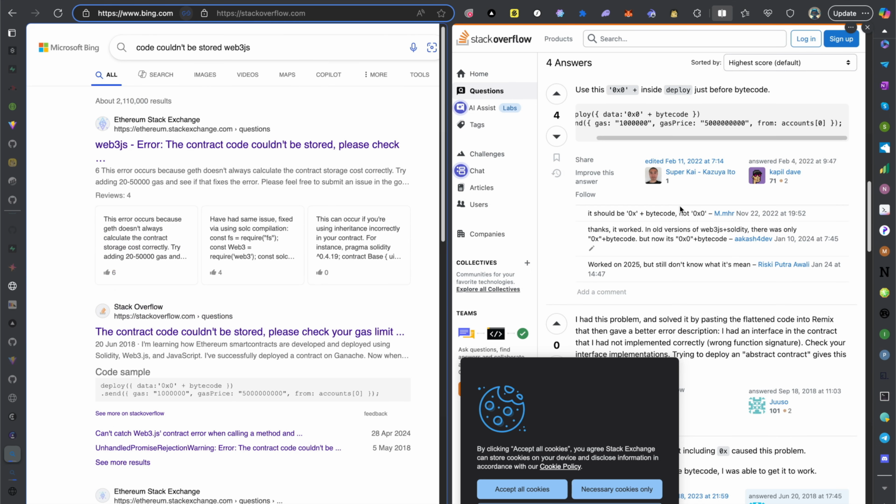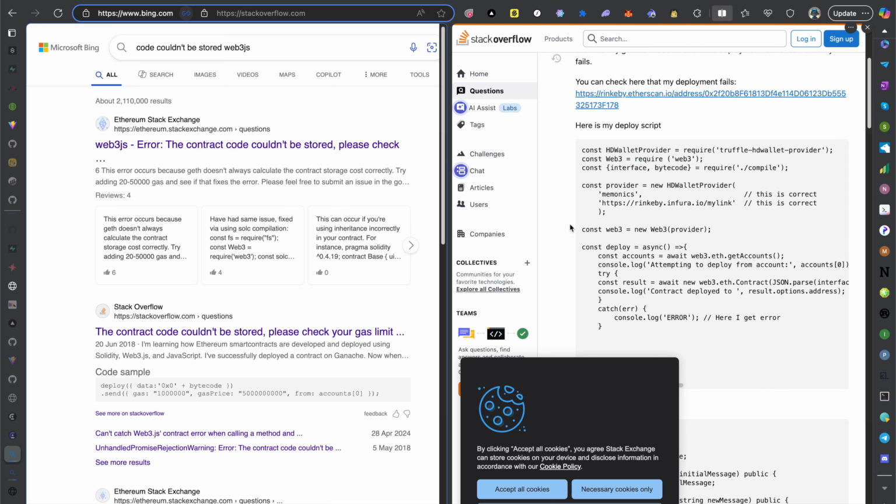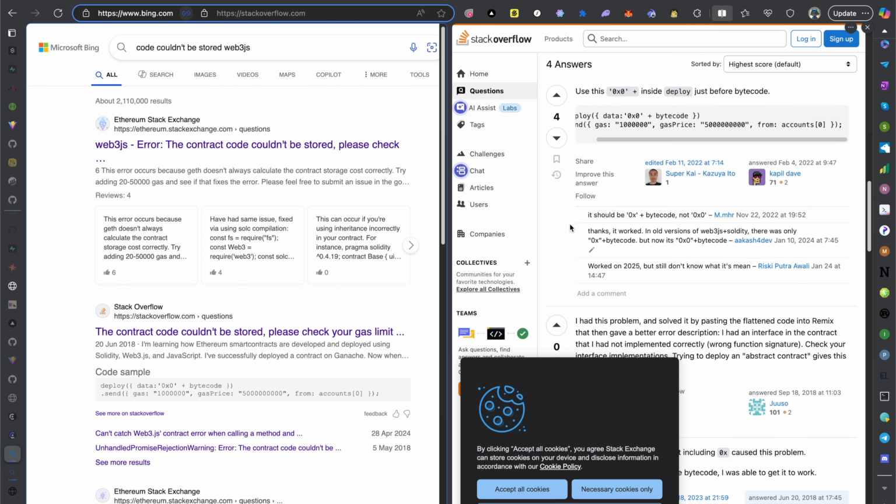Yes, it's this error: contract code could not be stored. That was the error. It was a disturbing error. I literally spent 2 days trying to figure this out. I used AI to do this, only for me to find out, just do a single search online, and all I could find was this very, very easy hack, and it worked. Now, what was the hack? The hack was, instead of using 0x, which is basically what every bytecode starts with, you just append a 0 at the front of it, and that fixes the problem of contract code could not be stored.